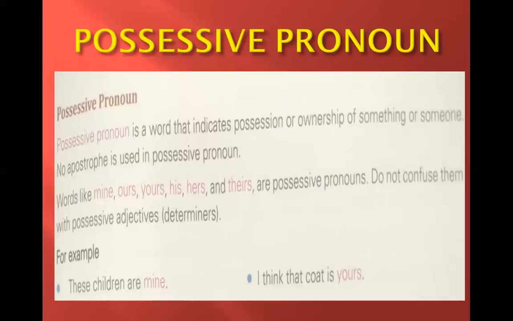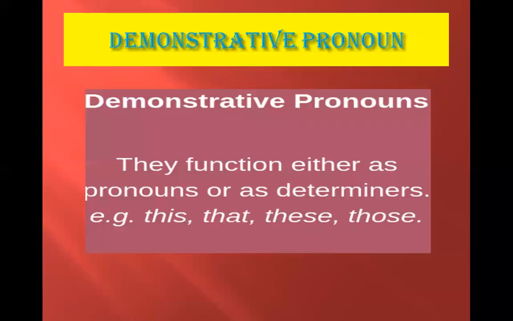So they are always placed before the noun. For example, this shirt is mine. So here this is the determiner because it is used before a noun to show the importance of shirt. So do not get confused between possessive pronouns and possessive adjectives.